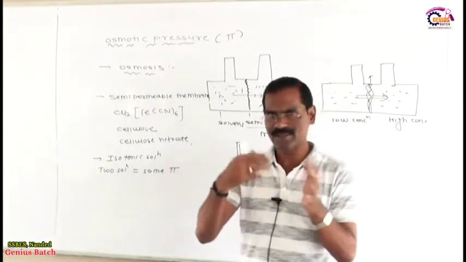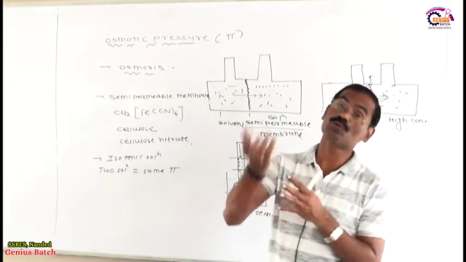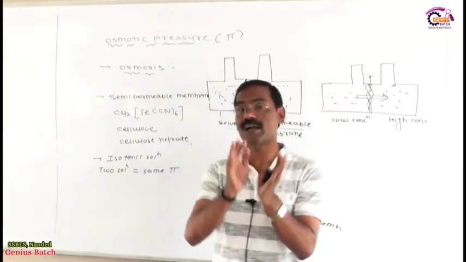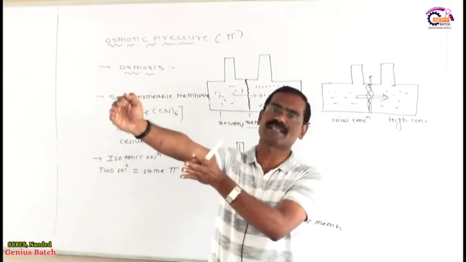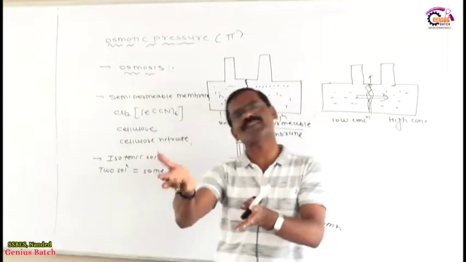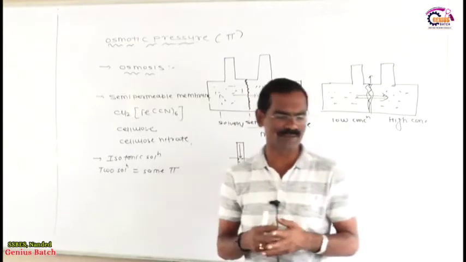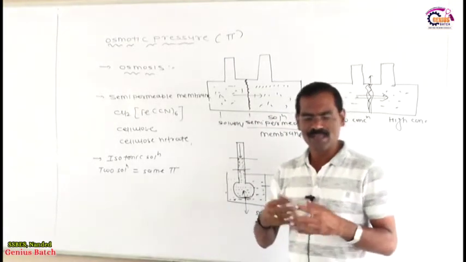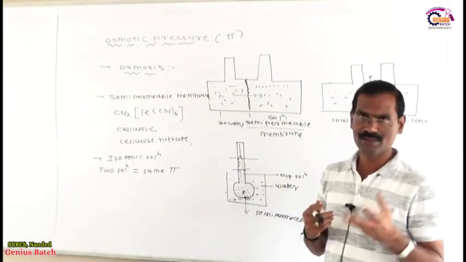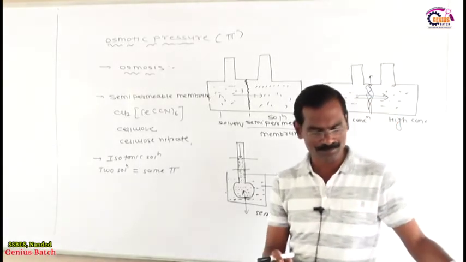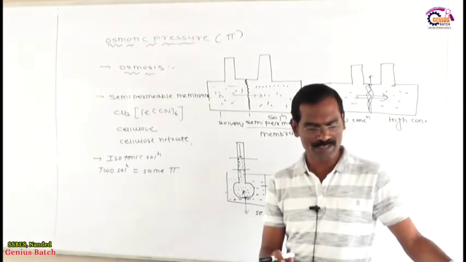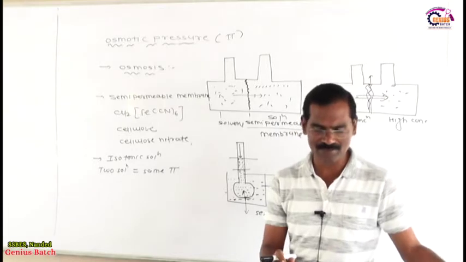My dear friends, two solutions having the same osmotic pressure means what? The osmotic pressure depends on the concentration. If two solutions have the same concentration, it means the osmotic pressure is the same, and if the osmotic pressure is the same, then such a solution is called an isotonic solution. I will give you an example. For example, 0.05 molar urea and 0.05 molar sucrose are isotonic.